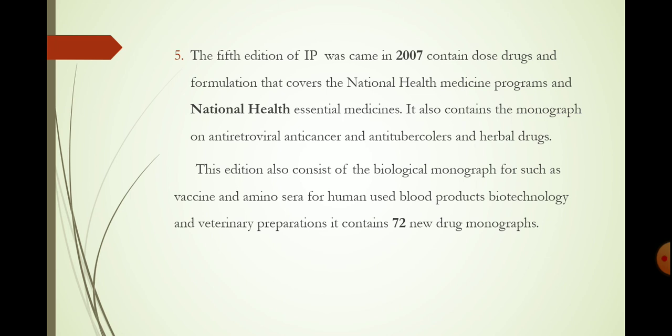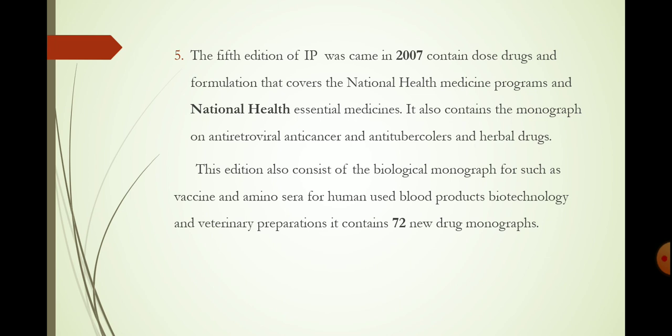This edition also consists of biological monographs for vaccines and immune sera for human use. Blood products, biotechnology and veterinary preparations are also contained in the 5th edition. Other than that, 72 new monographs of new drugs were added in the 5th edition.